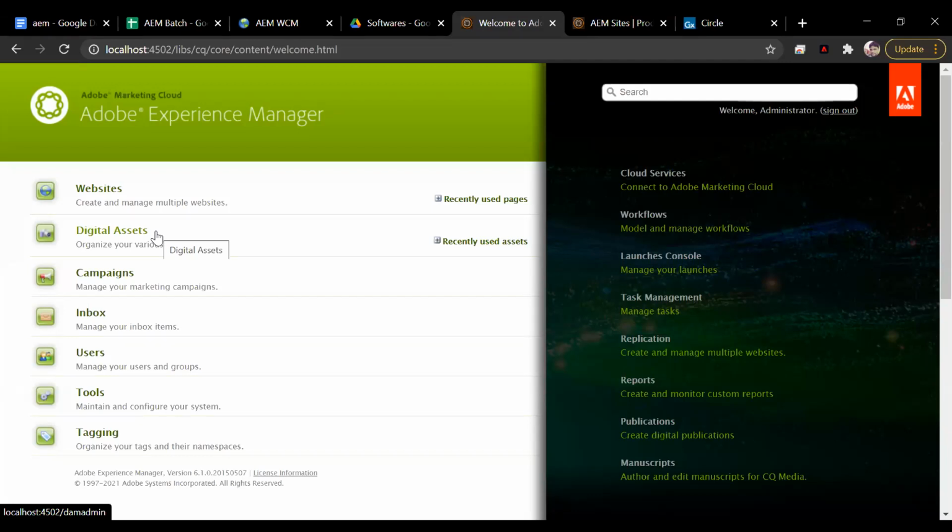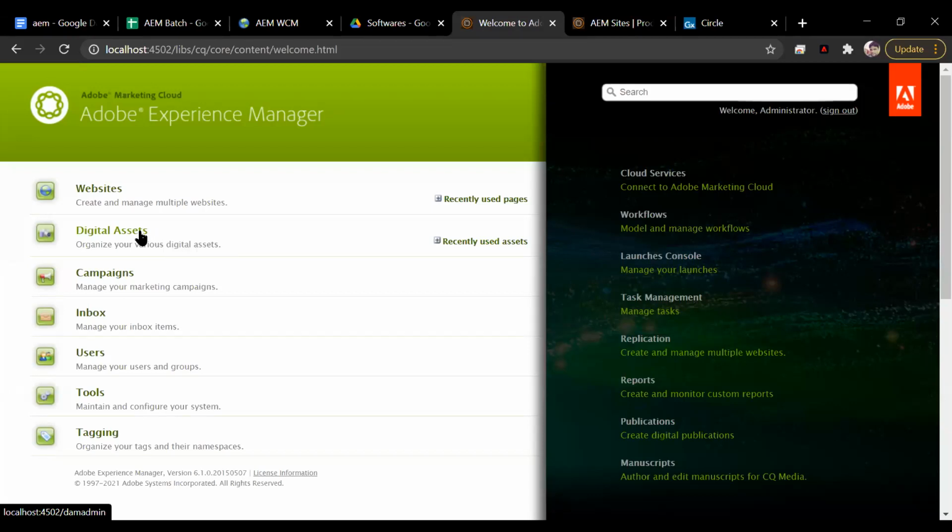Yes. They allow customers to manage any audio, videos, and images and all in our website. In any enterprise website, you would have a lot of audio files, video files. You would have a lot of images, PDF files, a lot of assets. So all that assets is managed in your DAM. Now this DAM is so powerful a feature that Adobe sells this as a standalone. So people, even if they are not using web content management facilities of AEM server, they buy DAM for the sake of digital asset management.